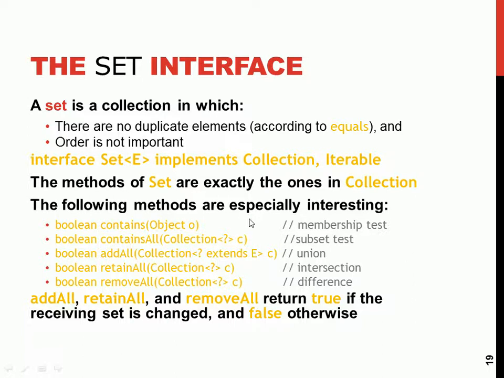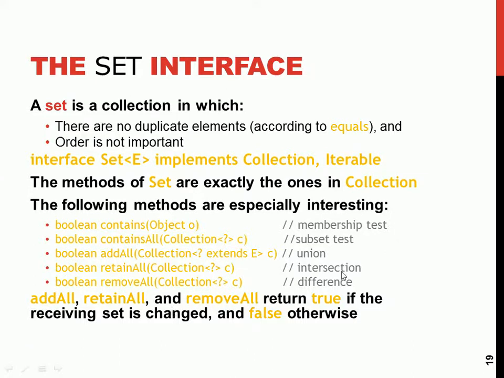So you have the contains method, membership test, contains or subset test. Are you getting it? This is a subset of this row or this collection. Add or union. Sets are treated like a math set. Add or union, you are putting everything together.